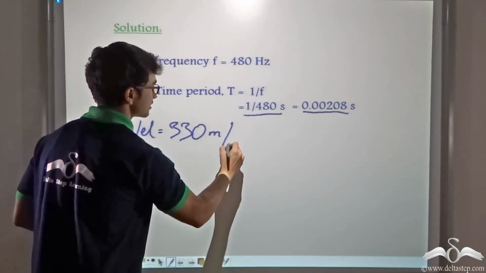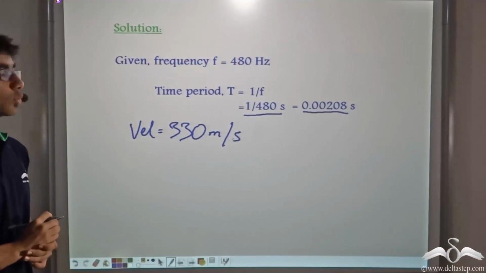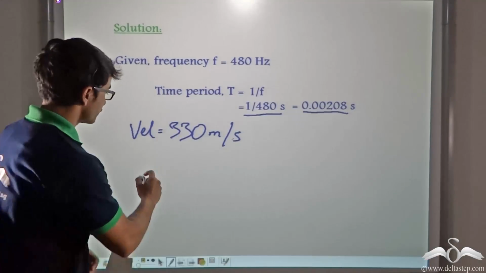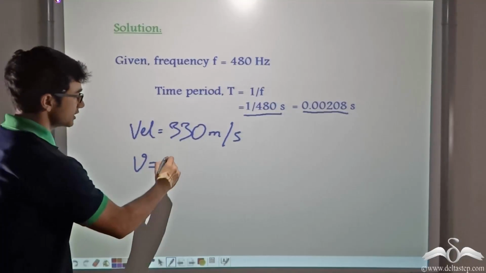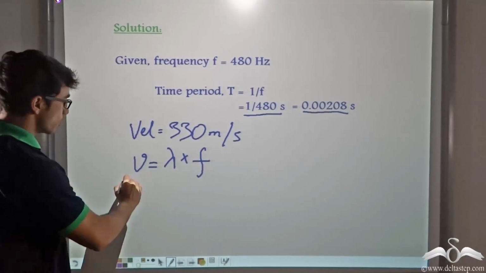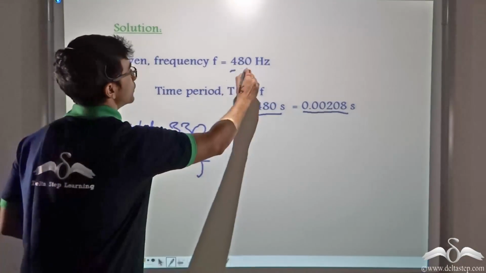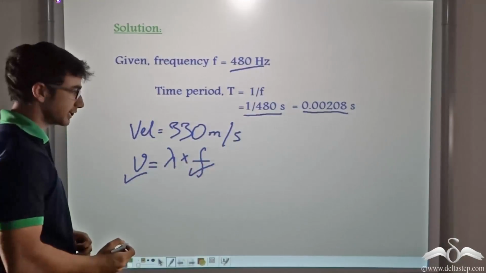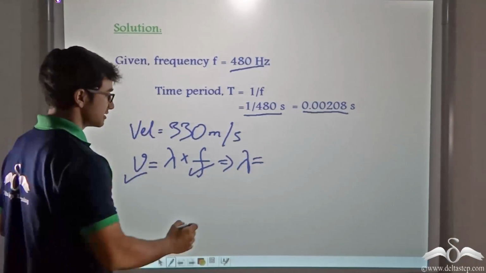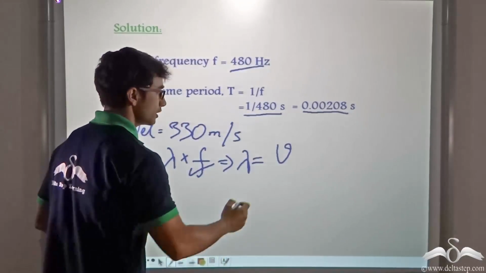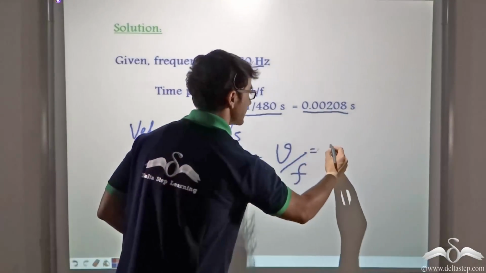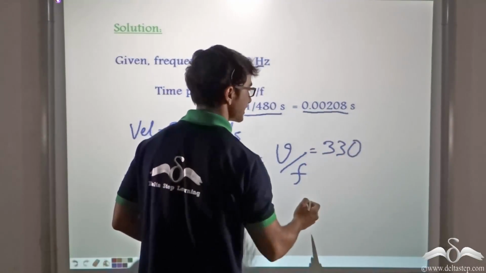Now we have the velocity of the wave given as 330 meters per second. And what have we been asked to find out? We have been asked to find out the wavelength. Now what was the formula for velocity? Velocity was lambda into f. Now we know the velocity, we know the frequency. What we have to find out is lambda. So lambda, or the wavelength, is nothing but v upon f. What is v? v was given as 330 meters per second.